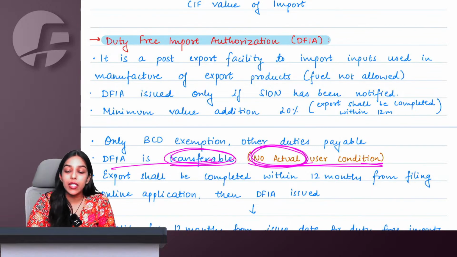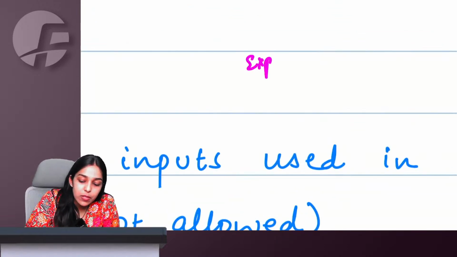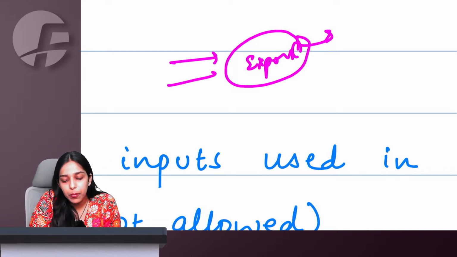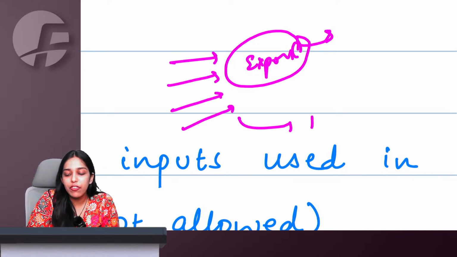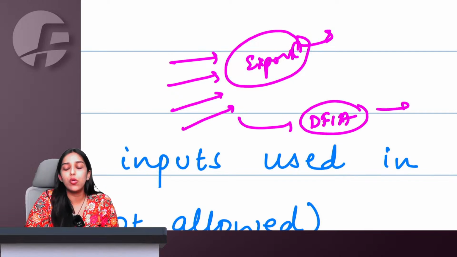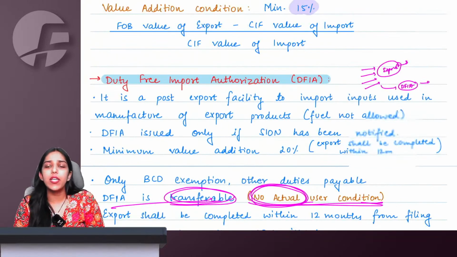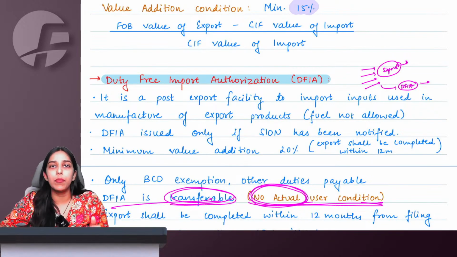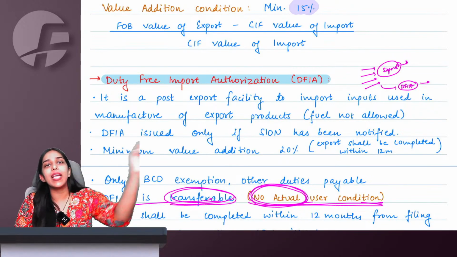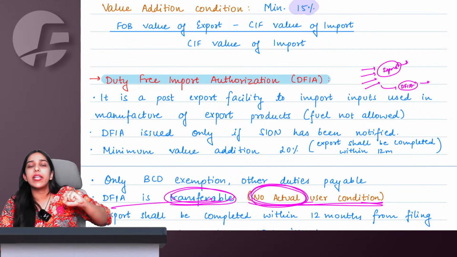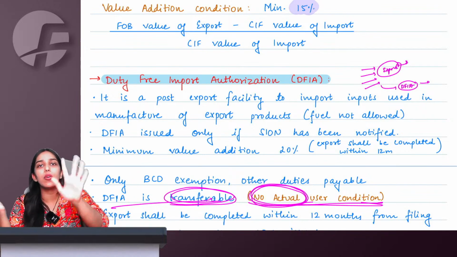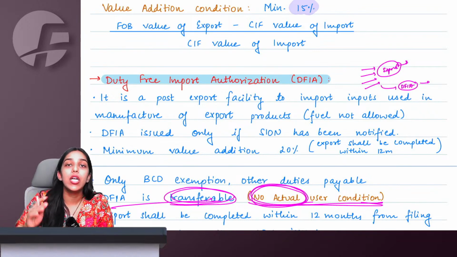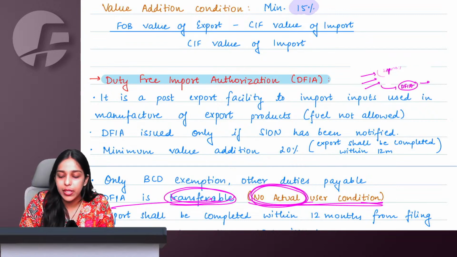Are you understanding the difference? First, I will have to export, show it to government that see, I have exported. Then whatever inputs I had imported, government will give me DFIA for the same, which I can use for my next import. Because of course, if I am dealing in calculators only, it's my business, then the cycle of import, export, import, export will always continue. First, one time I will simply pay. That also script I will get. Then I can keep using the scripts, show it to government, and then I can claim benefit for the next import whenever I am doing it.